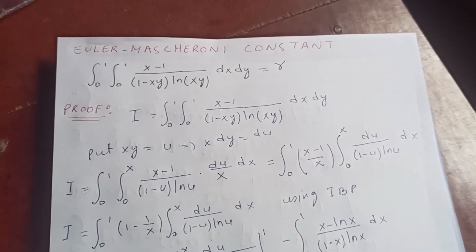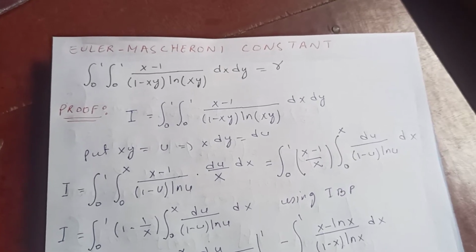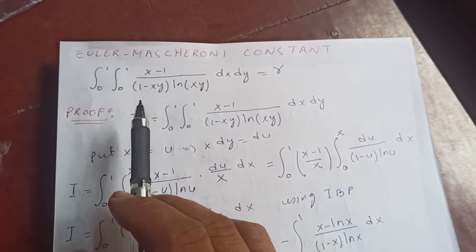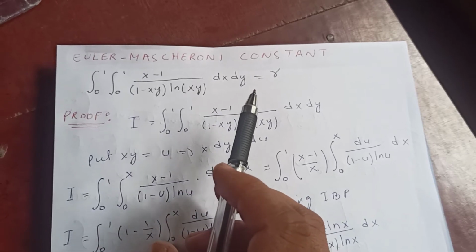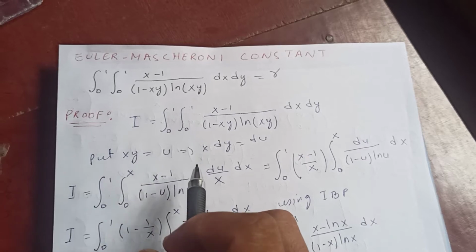Let's see another proof of the Euler-Mascheroni constant. Okay, then the double integral from 0 to 1 of (x minus 1) upon (1 minus xy) log of xy dx dy is the Euler-Mascheroni constant. Okay, so let's start proving this.